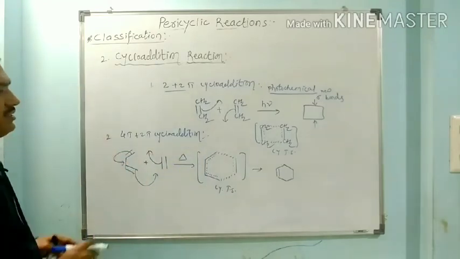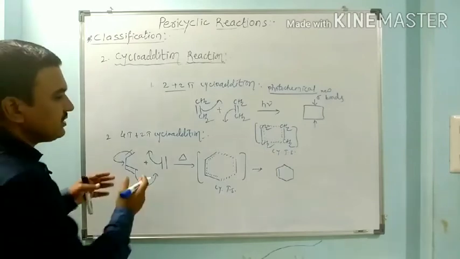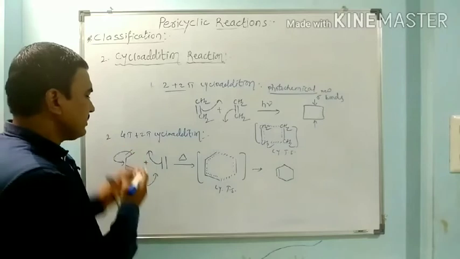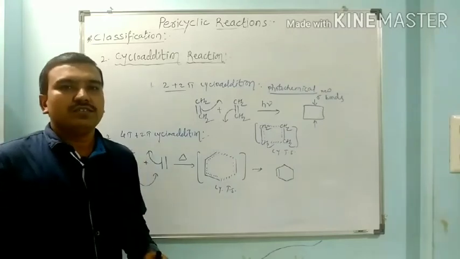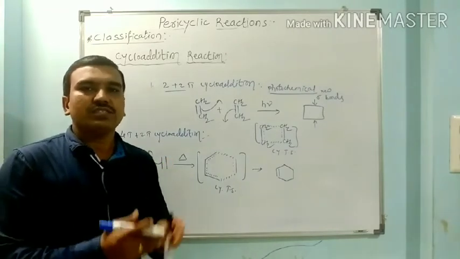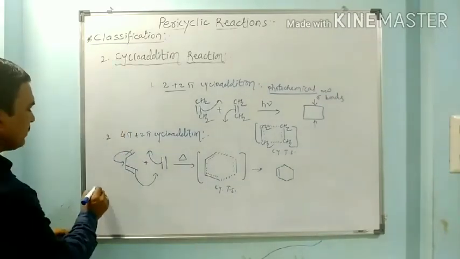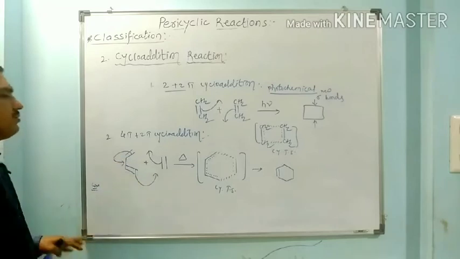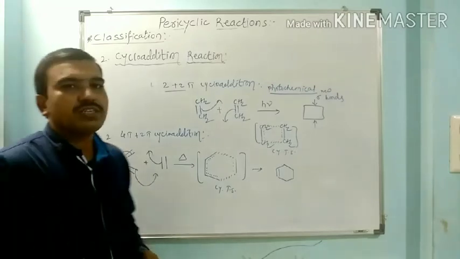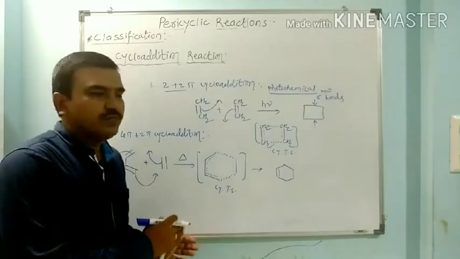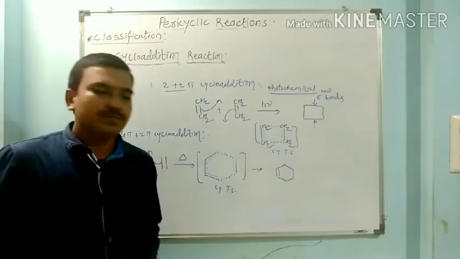Now we have to see some other examples. This reaction is also called the Diels-Alder reaction. When a diene reacts with a dienophile, it undergoes addition through the cyclic transition state and gives the cyclic addition product. We have a few examples of this, because this 4 plus 2 pi cycloaddition is broadly observed, and it takes place thermally.